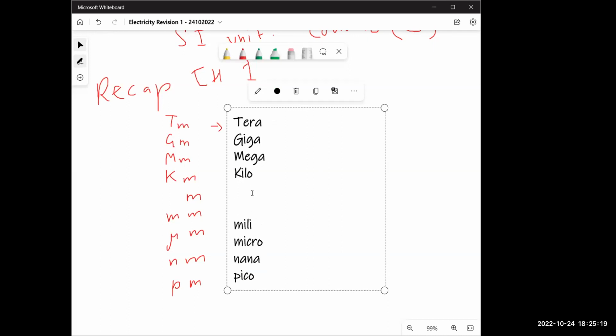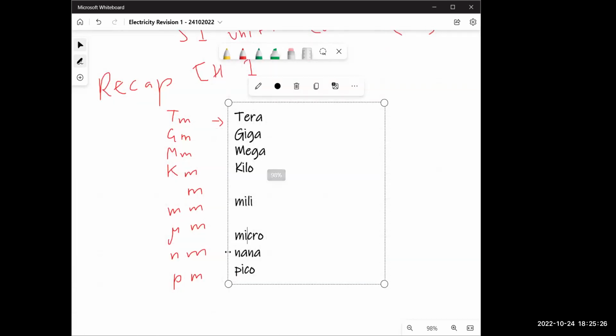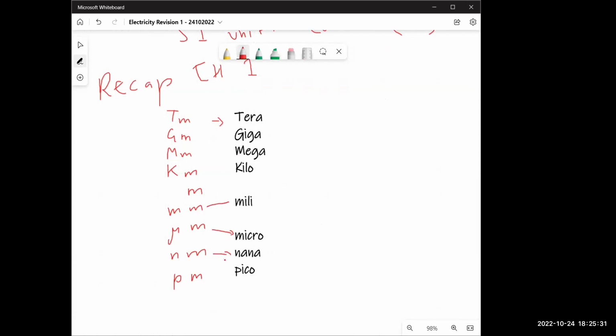Micrometer is like milli, mm. Micro is different. Just a second. Let's make arrows. So this is with this. This is with this. This is with this. I just want to know the short form of micro. Micro is a separate thing. It has this symbol, micro. So make that symbol. In the exam, you'll be using it. It looks like this.